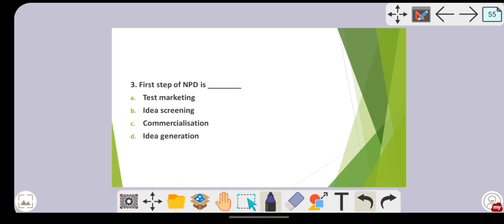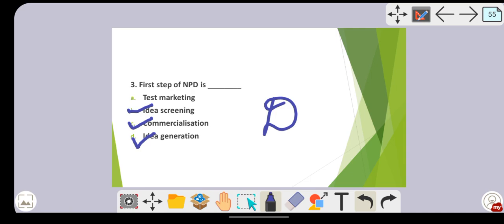Next, first step of NPD. NPD means new product development. So which was the first step? The first step is idea generation. Commercialization is the last step and idea screening is the second step. So which is the first step? It is idea generation. So D is the answer over here.